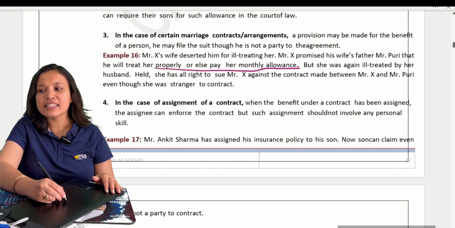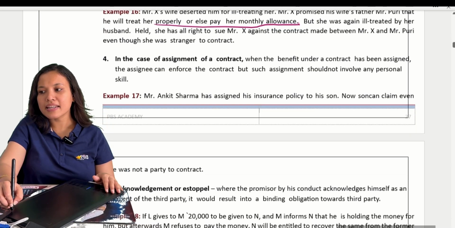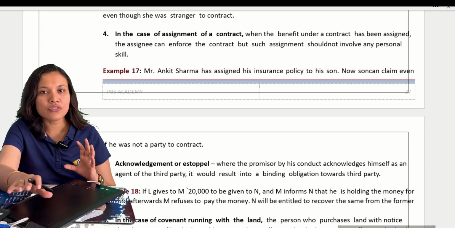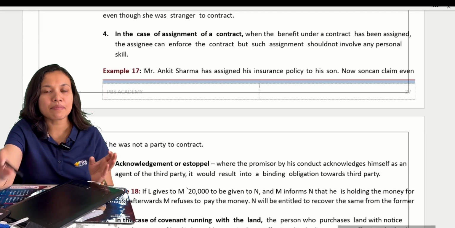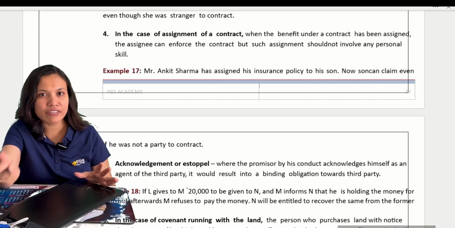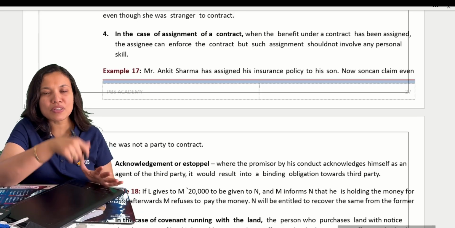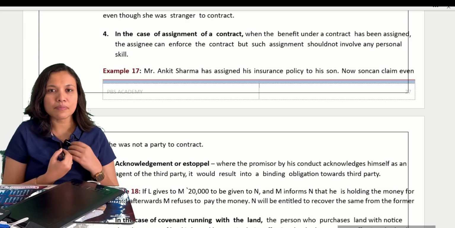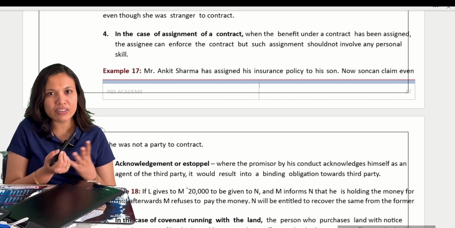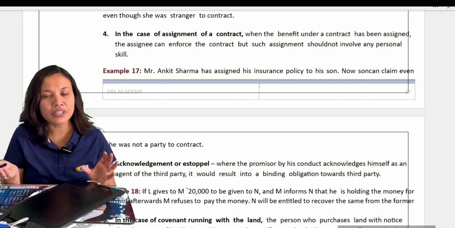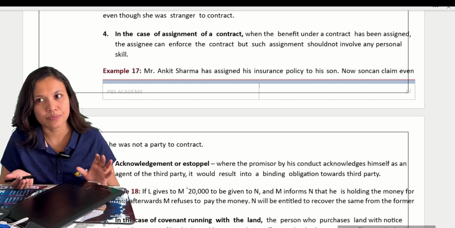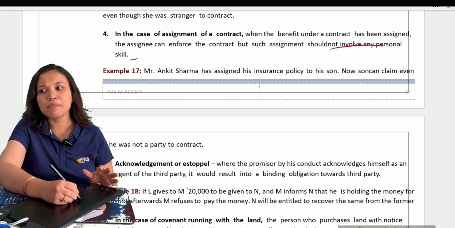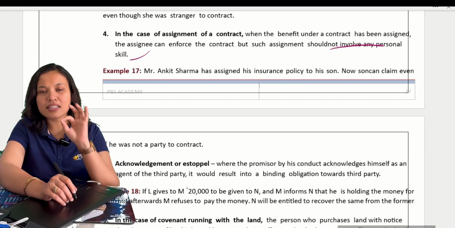Next, in case of assignment of a contract, whenever we speak about the assignments means you are getting the benefit out of a contract. You said that whatever business we will do, we will give 10% commission to you. You are getting profits out of that particular business. As promised, they should pay you 10%. If they don't pay you, can you recover? Contract ಯಾರ ಮಧ್ಯೆ ಆಗಿದೆ between them that whatever business or whatever they will get, they will give some portion to you. If they don't give you, can you recover that amount? Yes, you can. So in case of assignments, okay, but such assignment should not involve any personal skill. That's the rule. Personal skill involvement irbaadu.